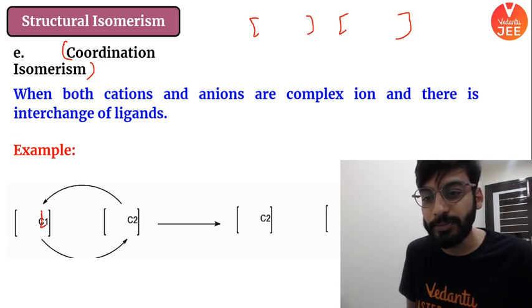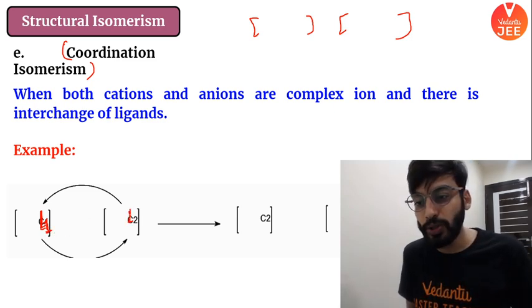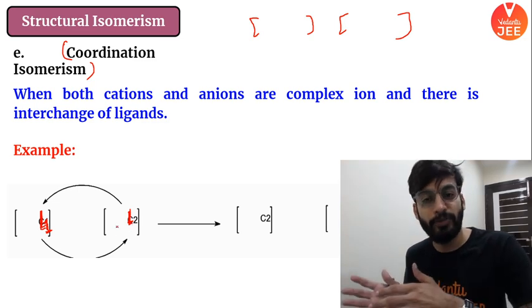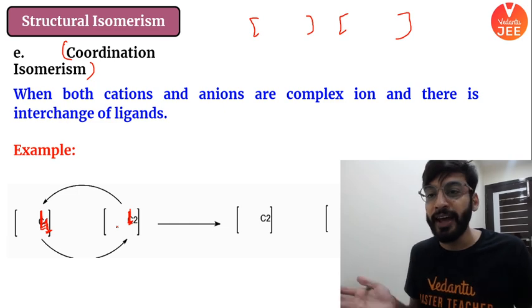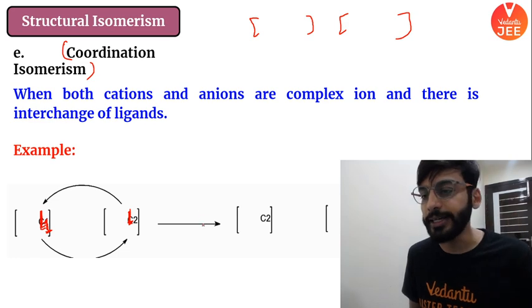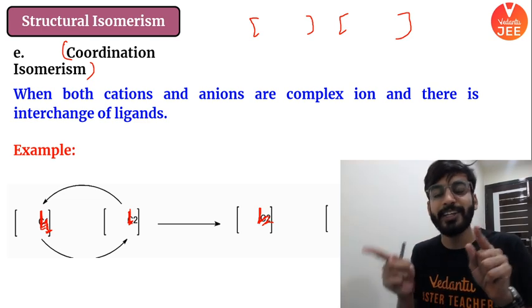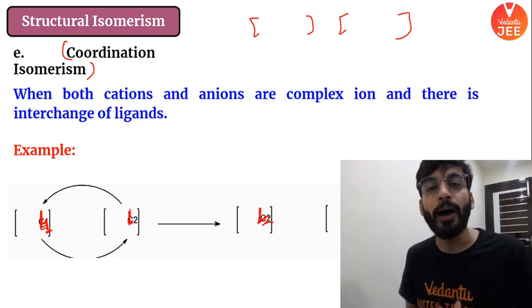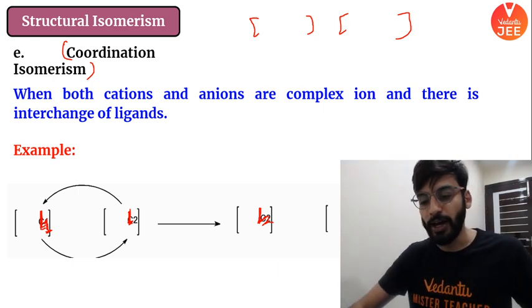Okay. Here what happens? Ligands are interchanged between the complexes. From complex 1, a ligand will go to complex 2, and from complex 2, another ligand will go to complex 1. Basically an exchange or interchange of ligands is happening here. You are interchanging the ligands. This is ligand L2, this will become L1. I hope the point is clear. You are just interchanging the ligands among these complexes. I hope the point is clear. All right, moving on.